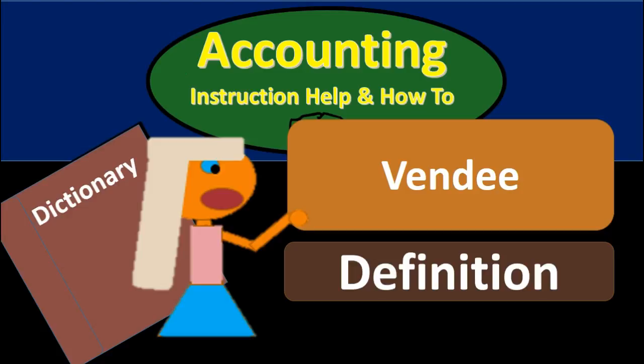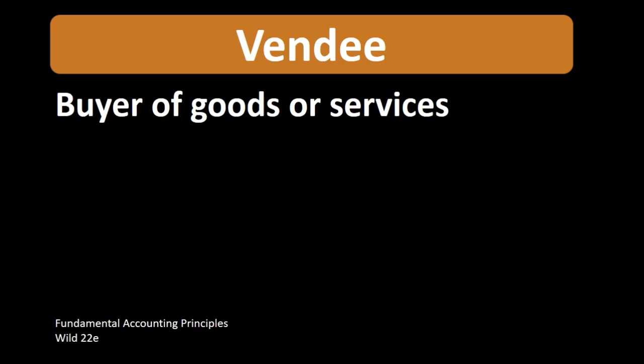Hello, in this lecture we will define Vendee. According to Fundamental Accounting Principles, Wild 22nd edition, the definition of Vendee is buyer of goods or services. So we're talking about the purchasing side, the people or business that is buying in the case of a transaction.